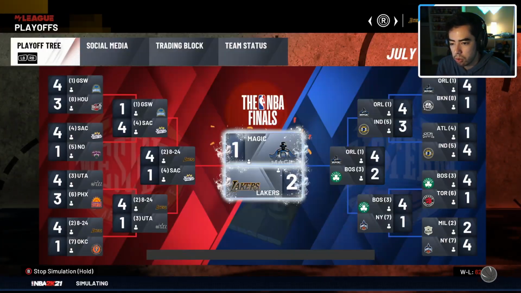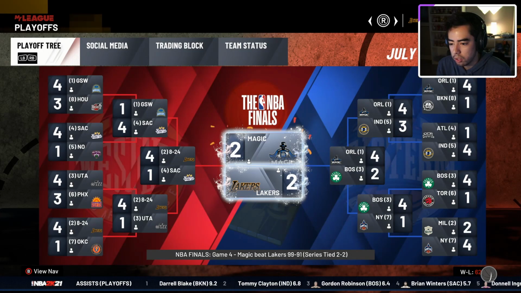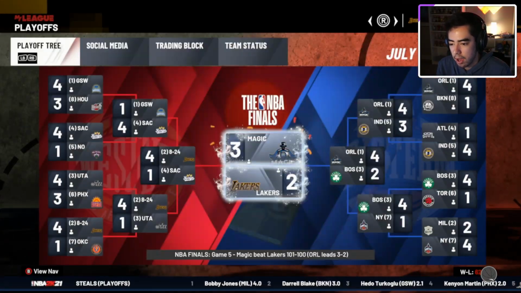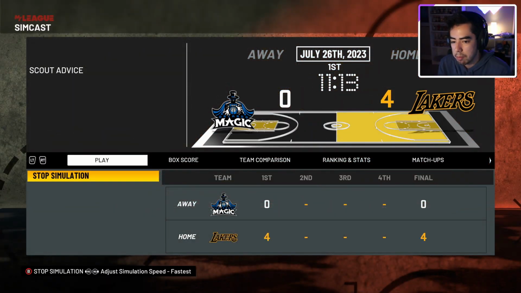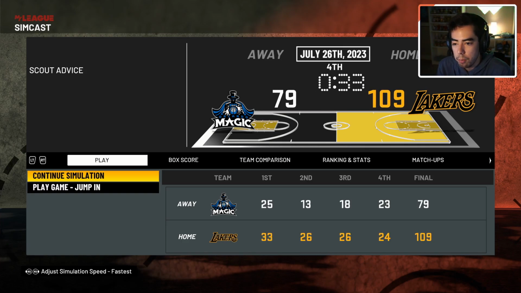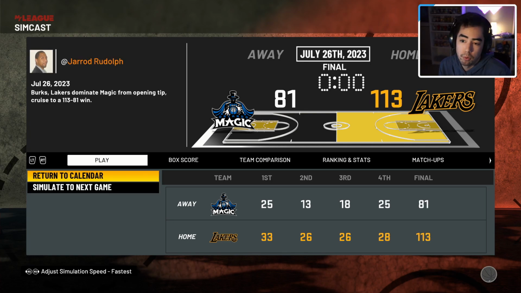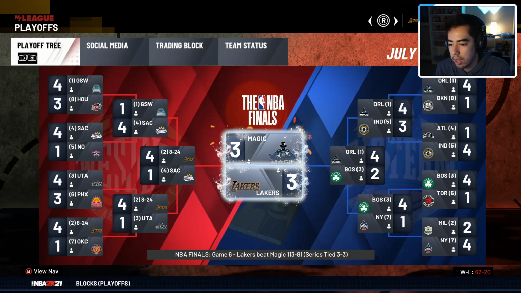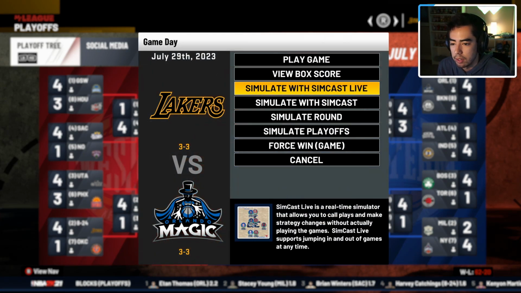Game 3 goes to the Lakers. Game 4 goes to the Magic. Game 5 goes to the Magic. Okay, so game 6 in LA. Can the Magic win their first NBA Finals? Nope. The LA Lakers will blow them out by 40 and 42, and the Lakers win game 6, force a game 7. So here we go.